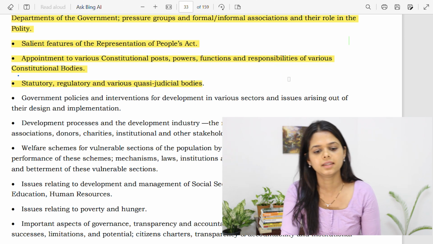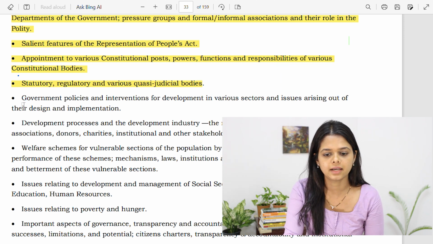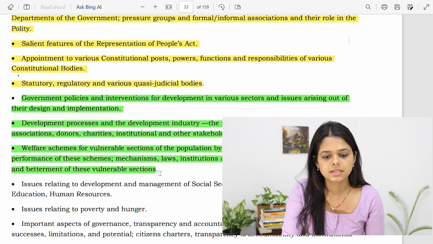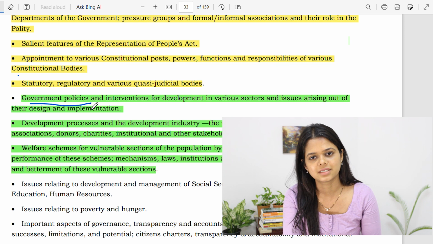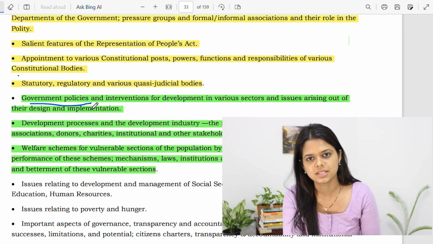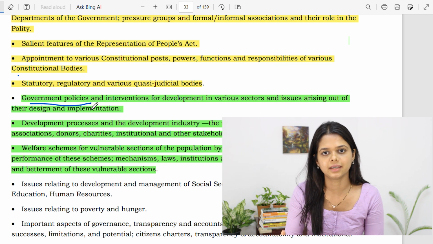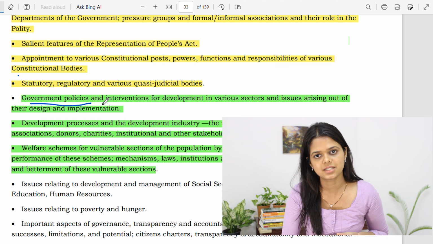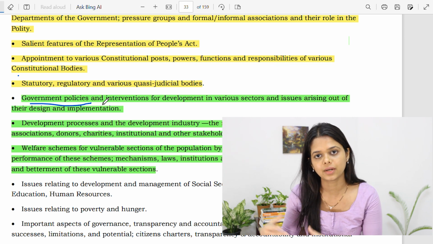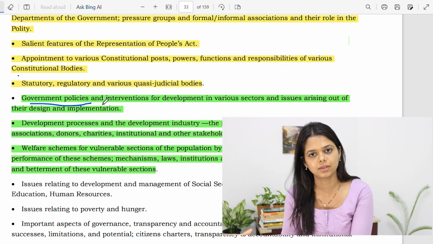Coming to the next portion in the syllabus, there are the government policies and interventions for development in various sectors, issues, their design and implementation, from here till here. So basically, the first one is the government policies. The government policies you can cover from the monthly magazines. Whatever new policies come, for example, the National Education Policy, policy on millets, etc., will get covered in your monthly current affairs. So read the same even here and identify if there are any challenges present, which are also covered in the monthly magazine as well as the newspaper, and suggest measures for improvement of these policies and have a conclusion.